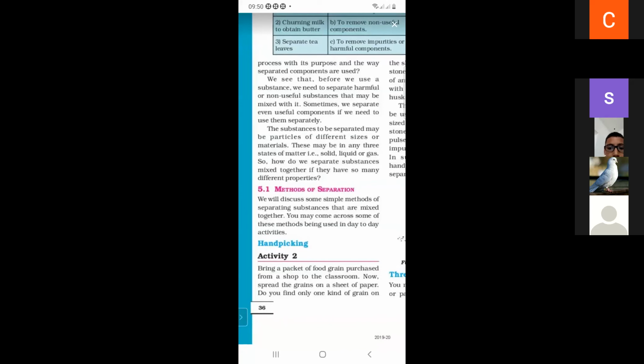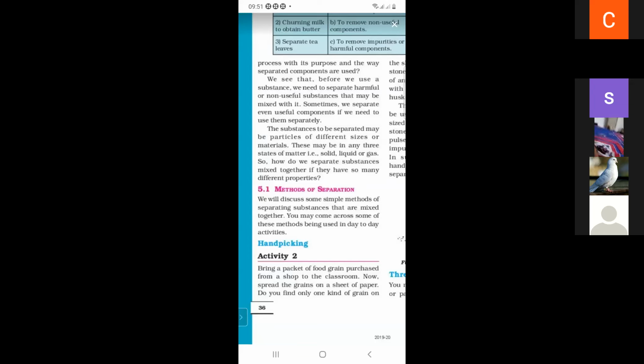The substances to be separated are of different sizes and different materials. There are three states of matter: solid, liquid, or gas, and they may be present in any of the three states. So how do we separate substances mixed together if they have so many different properties?